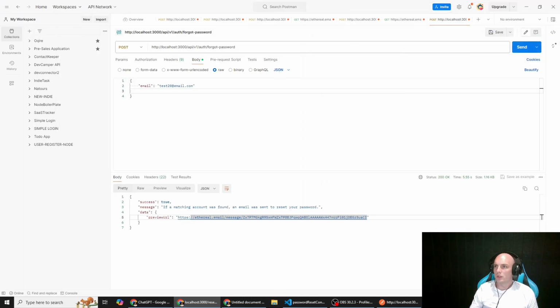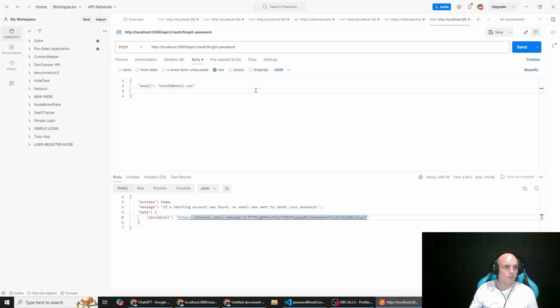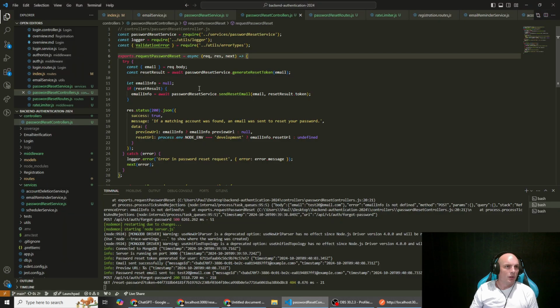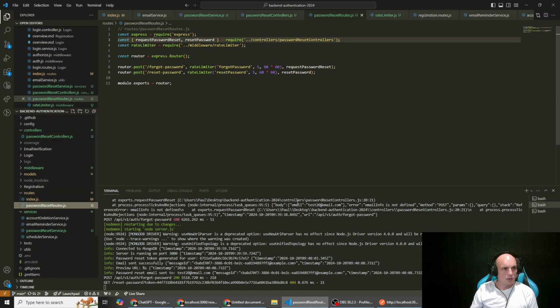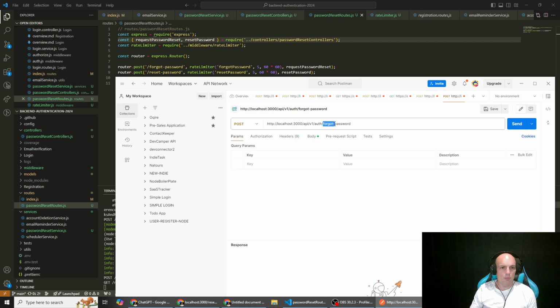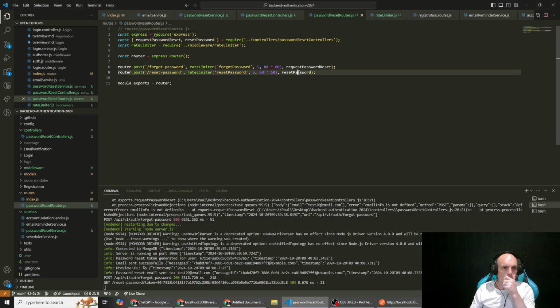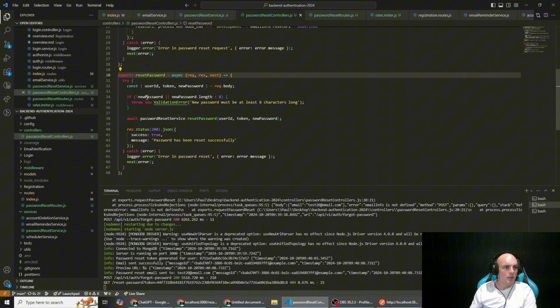So, what we can do is go to Postman, and we now need to do a post request to reset password. So we'll just duplicate this, and instead of forgot password, this will be reset password, and in the body we need to pass in our user ID, the token, and the new password.